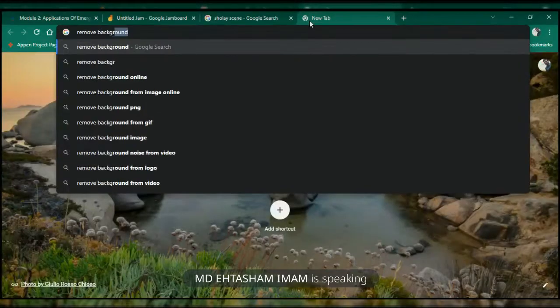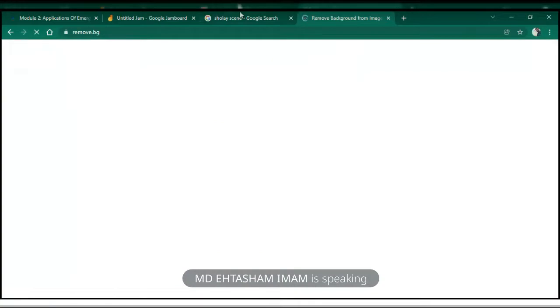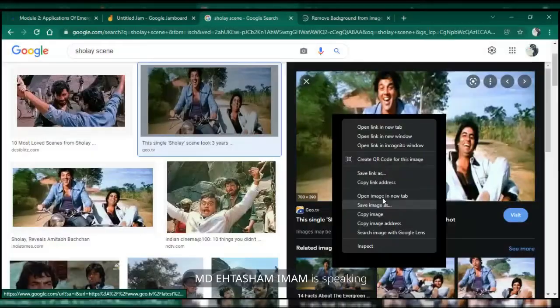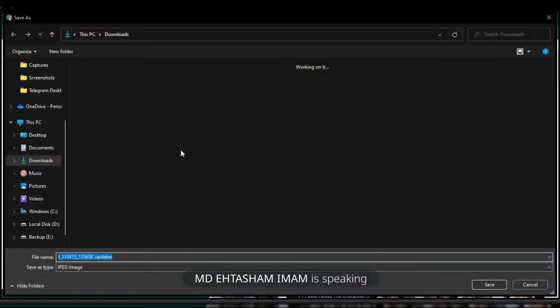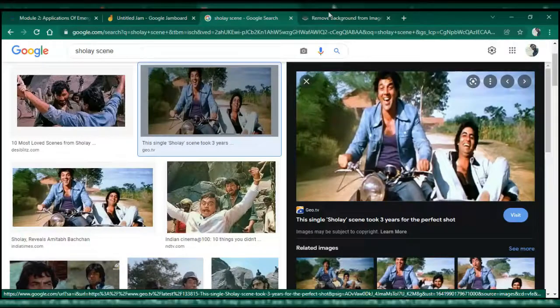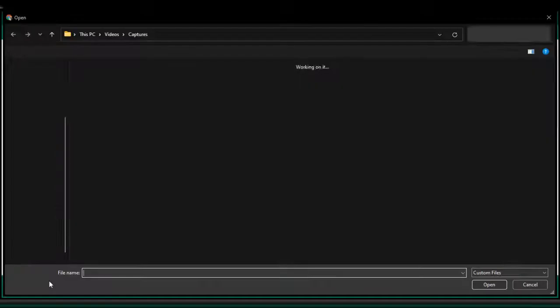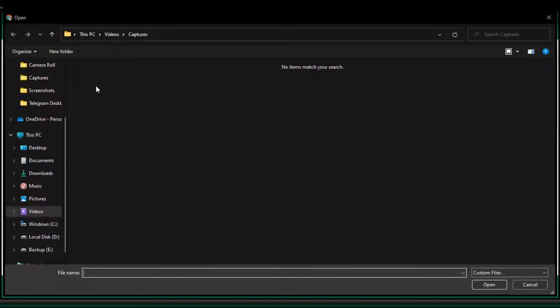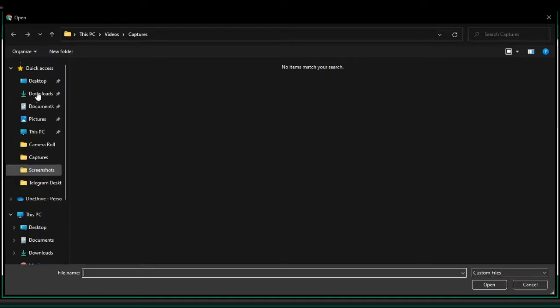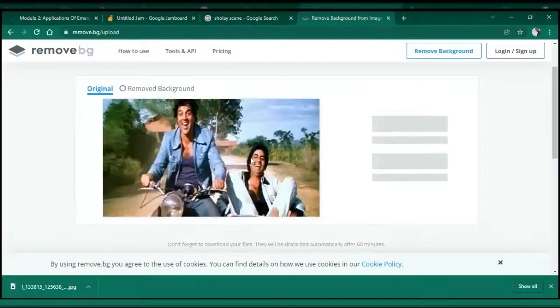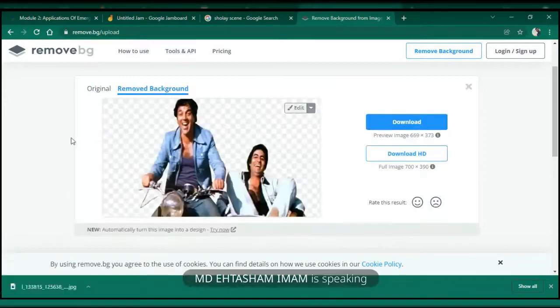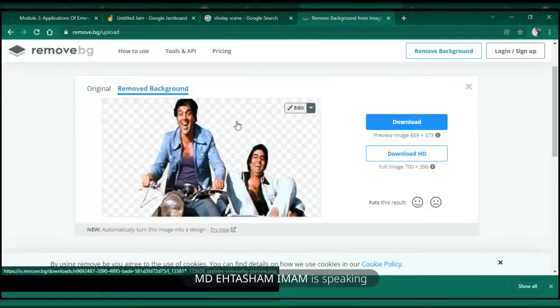I'll show you a live example of how the system is able to understand what is in front and what is in back. See, it was able to determine that was the background and these people were in the front.